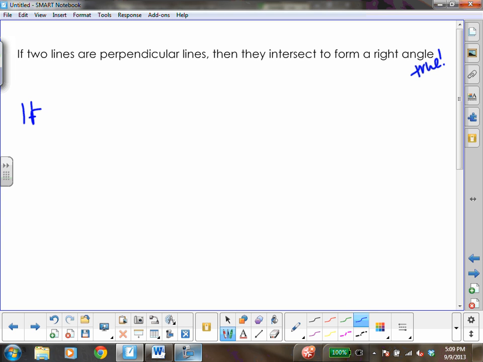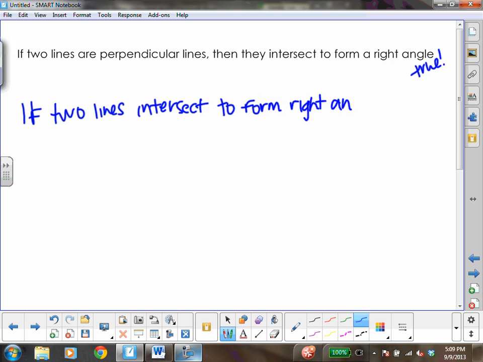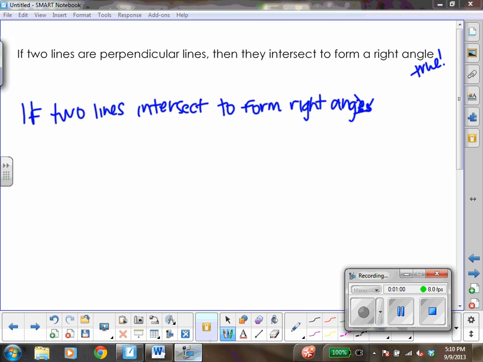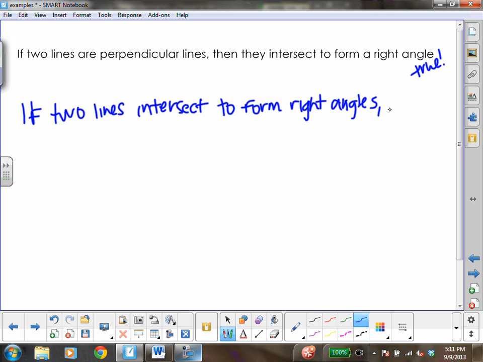So if they, so two lines, intersect to form right angles, then they are perpendicular.